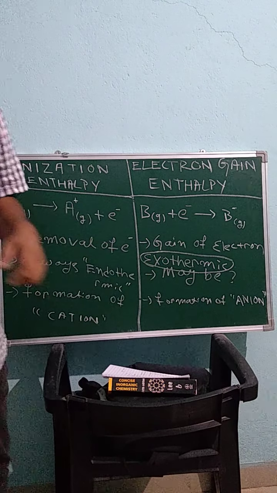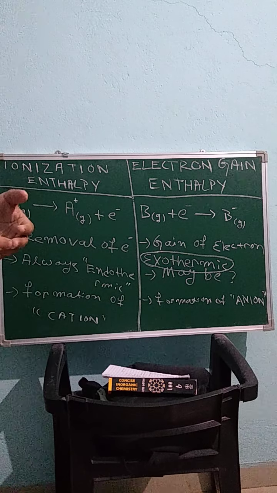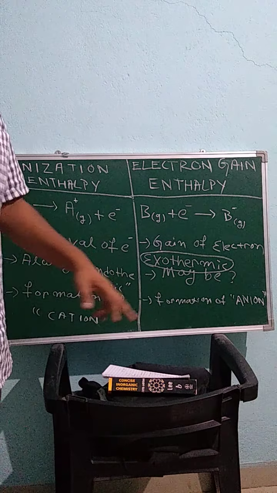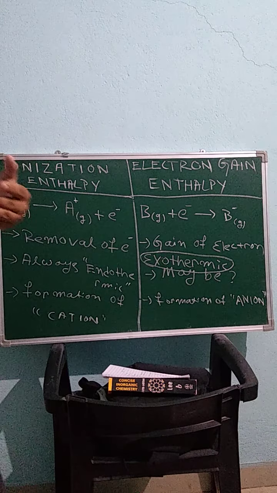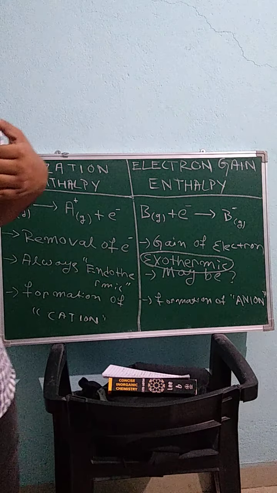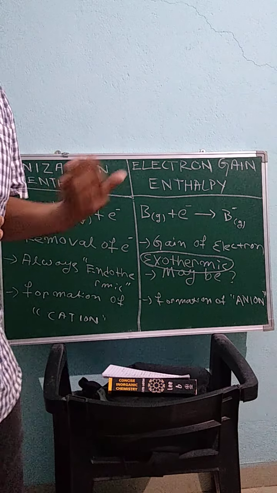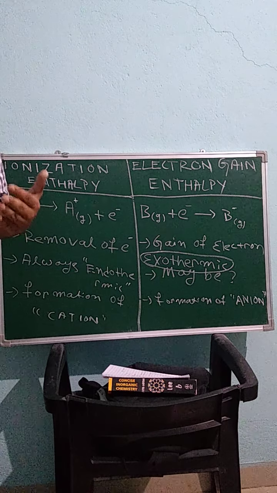Exothermic means there is a release of heat energy, and endothermic means there is a gain of energy in the system, which means we need to give energy to the system. When we are removing an electron, we are actually providing energy to the atom to remove that electron, because the atom is already in the ground state, the neutral state.